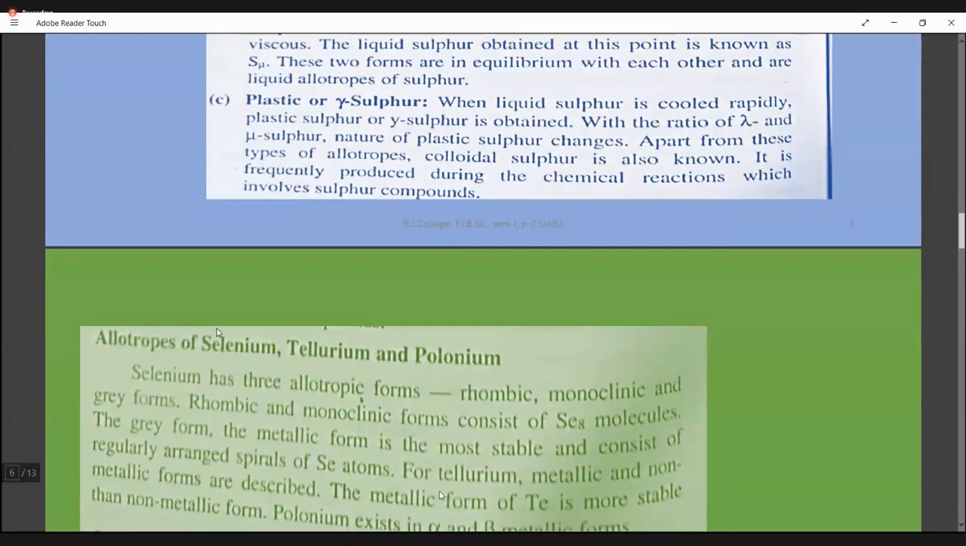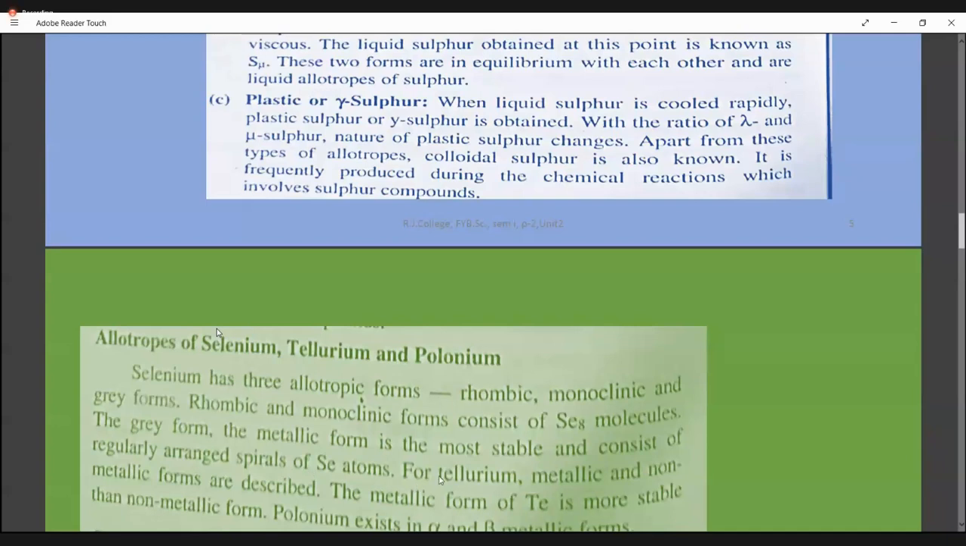Now below sulfur, you have selenium, tellurium and polonium. So what are the allotropic forms? Selenium will have three allotropic forms: rhombic, monoclinic and gray form. Rhombic and monoclinic consist of Se8 molecules, just like sulfur, 8 atoms linked together. Whereas the gray form, the metallic form, is the more stable and consists of regularly arranged spirals of selenium atoms.